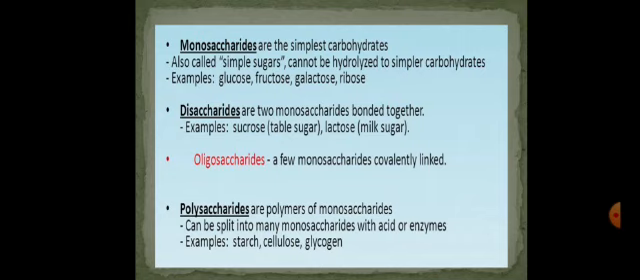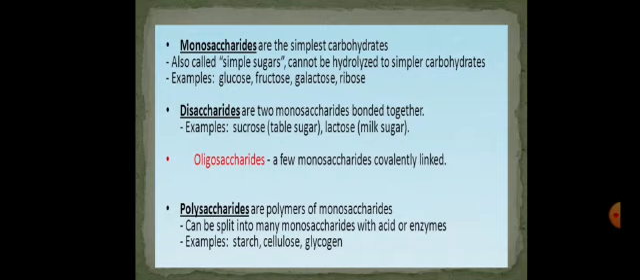Now come towards the definition of classes. The monosaccharides are the simplest carbohydrates. We can also call them simple sugars. Because they cannot be further hydrolyzed, we cannot simply break them down, like we cannot break down an atom into further particles. Therefore, we cannot break down the monosaccharides because they will lose their identity if we further break them down. So, they cannot be further hydrolyzed and they are simple carbohydrates. The examples are glucose, fructose, galactose and ribose sugar.